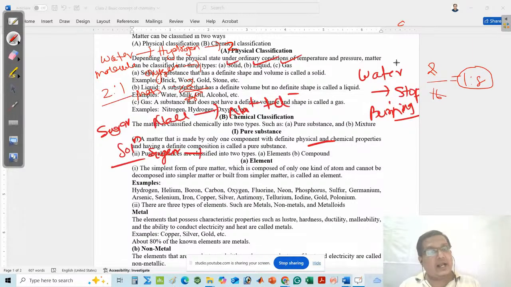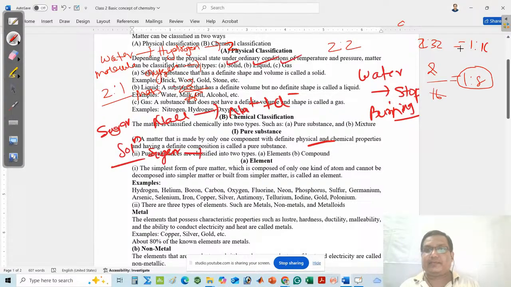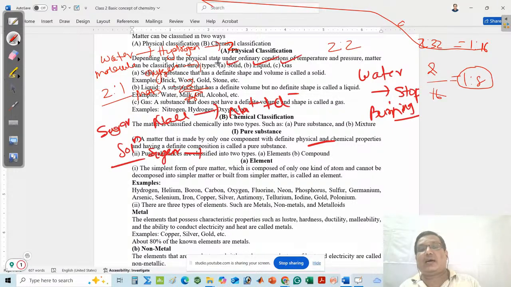Suppose I increase one oxygen atom. That means the number ratio is 2 to 2, and the mass ratio must change. That is 2 to 32, which means 1 to 16. So if you increase one oxygen atom, the mass ratio changes, and the atomic number ratio in terms of number of atoms also changes.